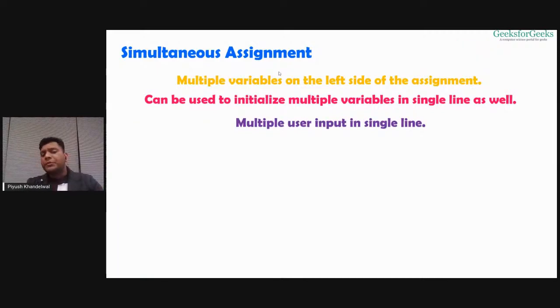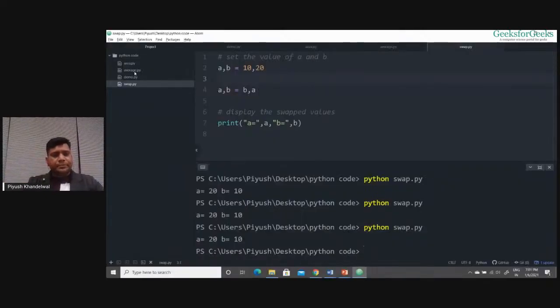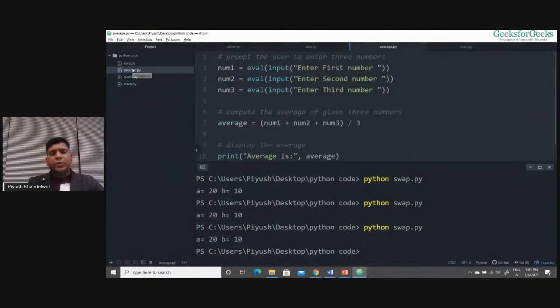Now, multiple assignment or simultaneous assignment can be used for one more purpose, right? This is called multiple user input in a single line. Just have a look at this program, where I wanted the user to enter three numbers. Can I have some way in which I can ask the user to input three numbers in a single line only?